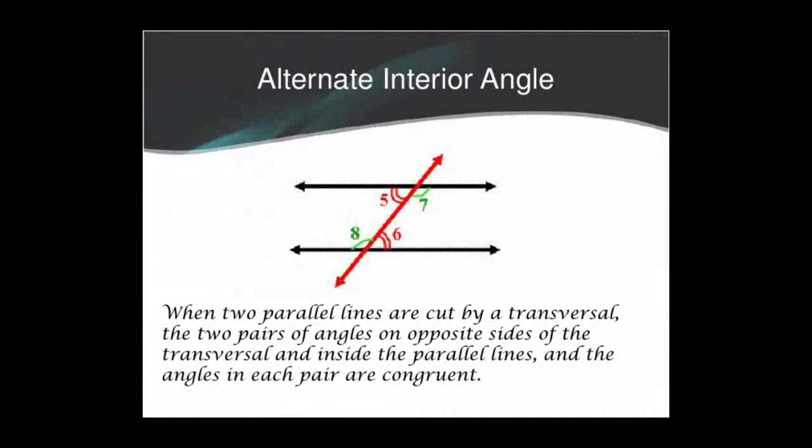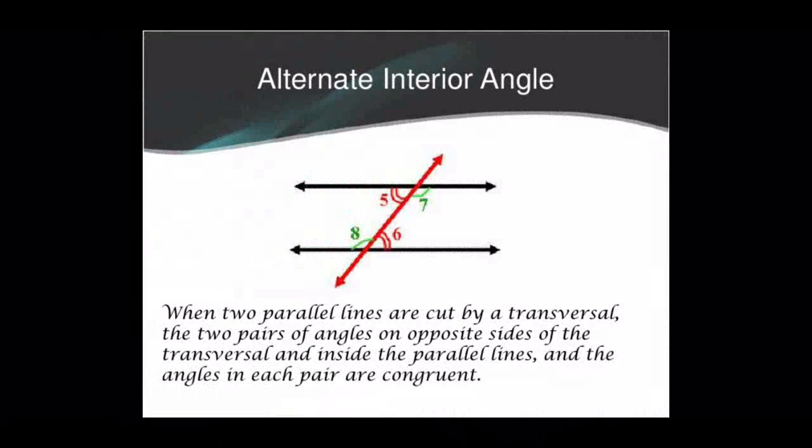In the same way, angle 5 and angle 8 are co-interior angles. That means they are on the same side of the transversal. But what about 5 and 6? Angle 5 and angle 6 are on the opposite sides of the transversal, or we can say they are alternate interior angles. Is it? In the same way, angle 7 and 8 are alternate interior angles.